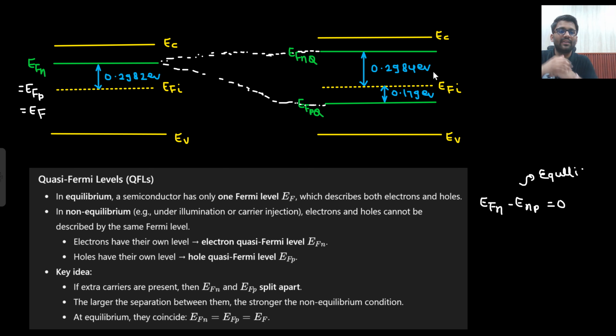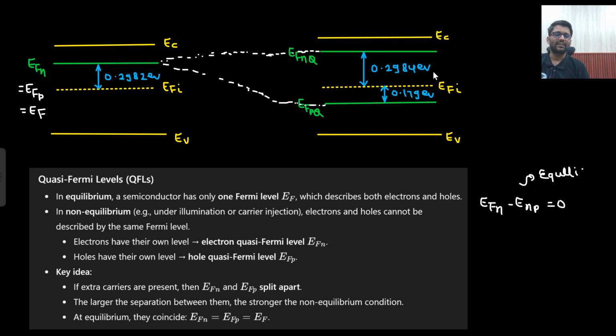Sir, why is this non-equilibrium condition important? Because we are going to use this concept in the PN junction. Where it will be used, you are not able to understand yet, but what the meaning of quasi-Fermi level is, you are able to understand. Where this will be used, we will see in the PN junction. As of now, what you have understood is that ideally we have only one Fermi level in equilibrium. In non-equilibrium, if excess carriers are generated, we will get two Fermi levels in the same semiconductor. Okay, all good.